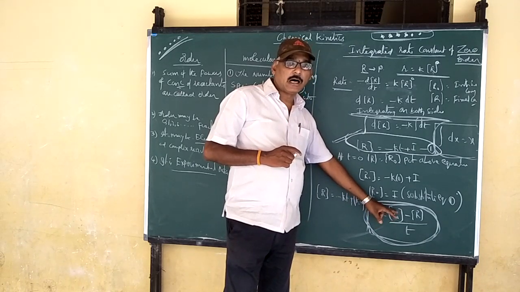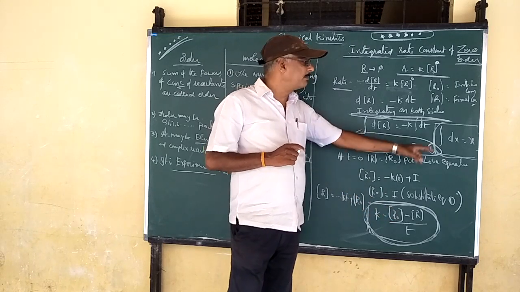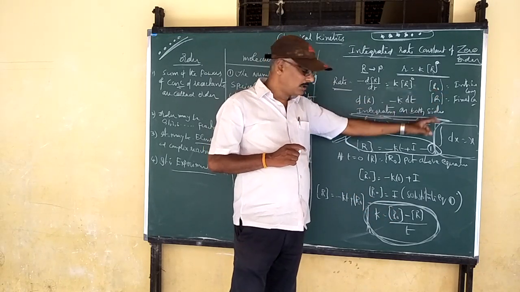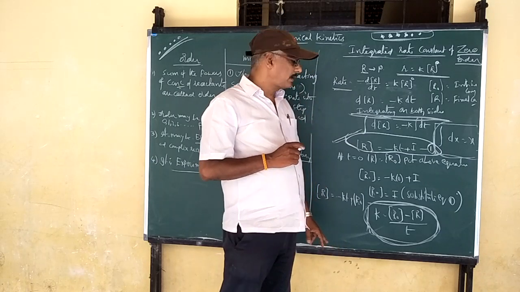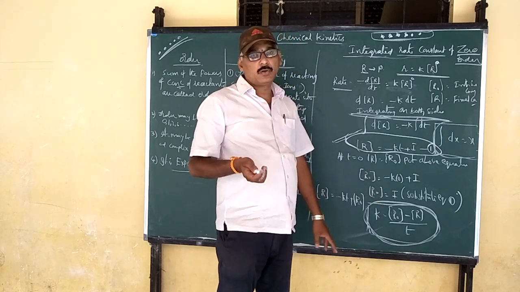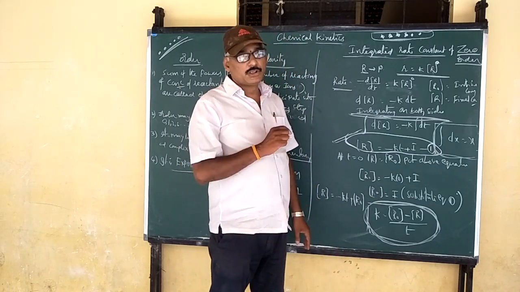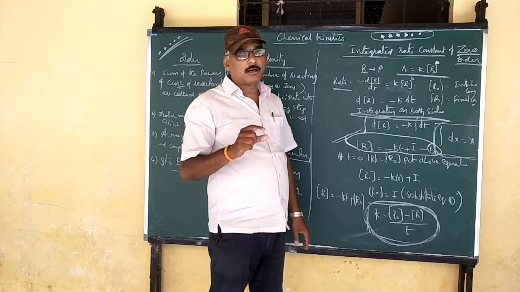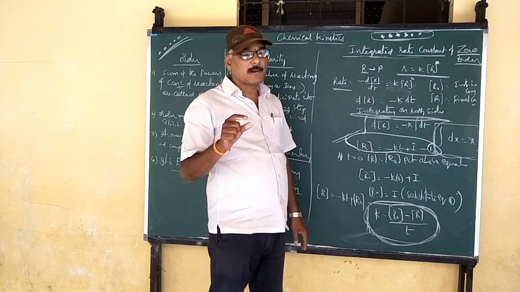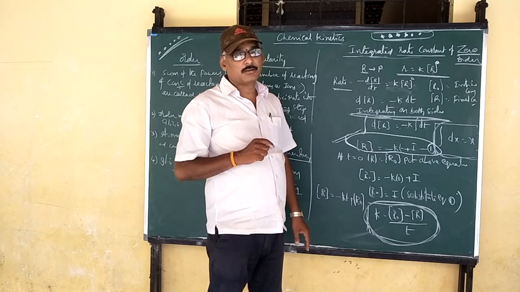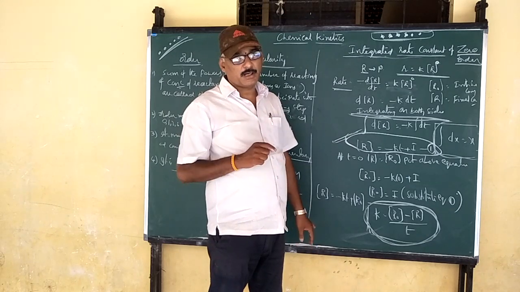Why? Because R naught is there. R naught means initial concentration, R means final concentration, and t is time. Therefore, in zero order, the rate constant depends on the concentration. That is very, very important.